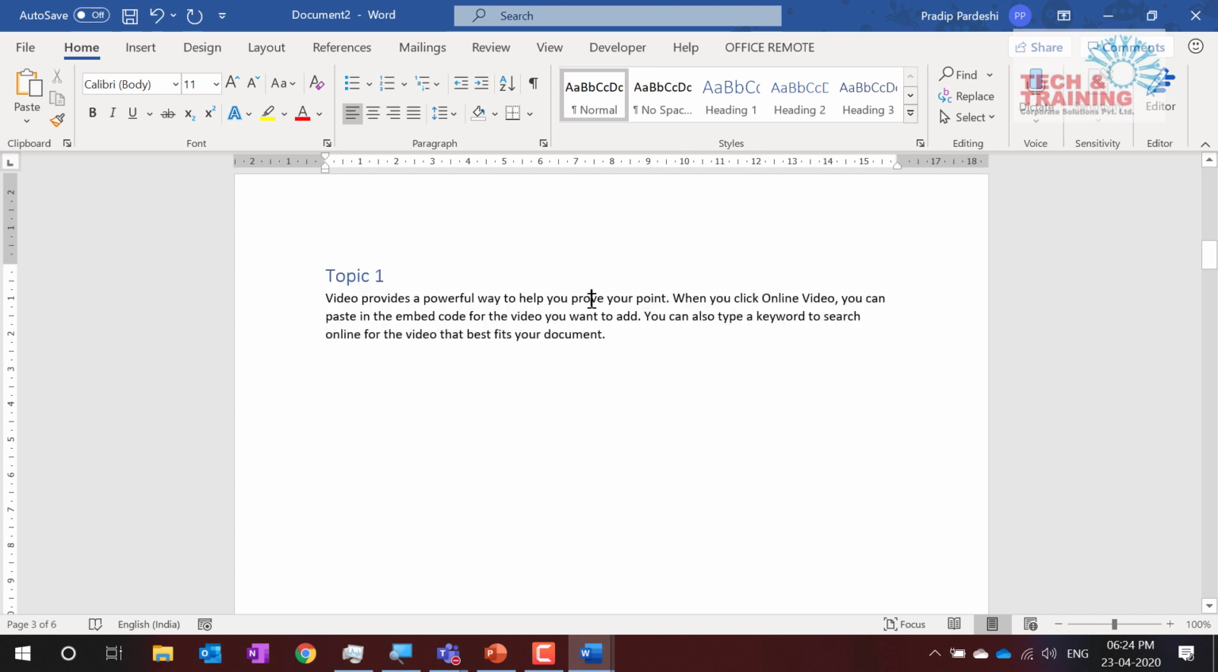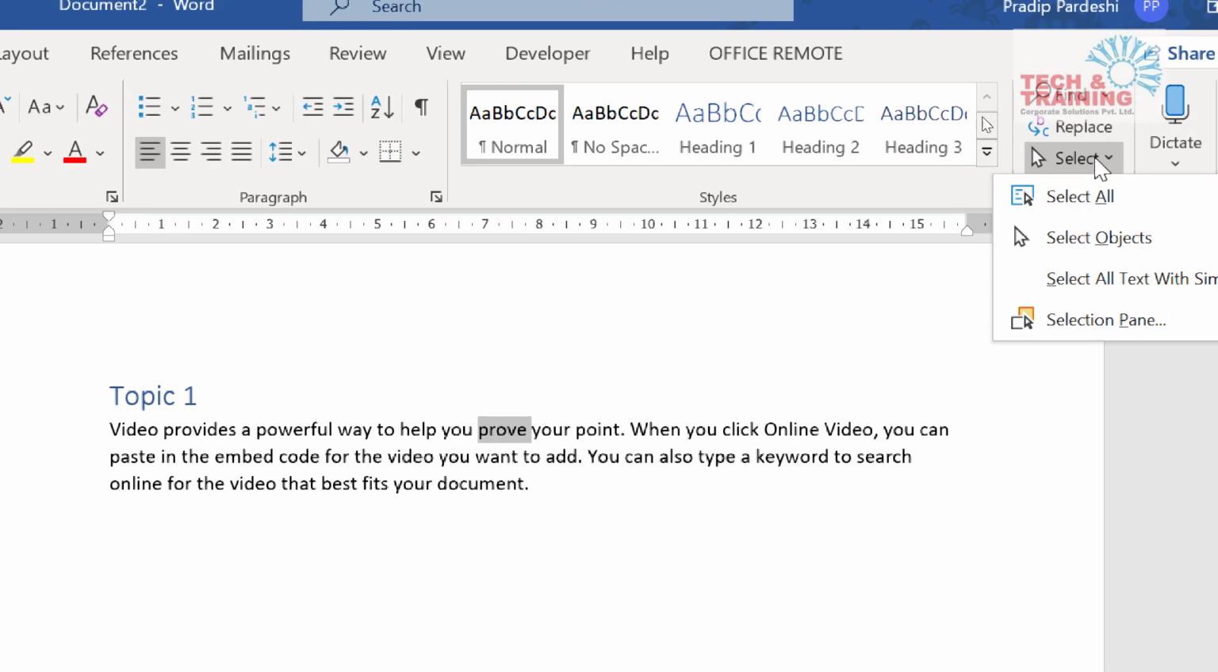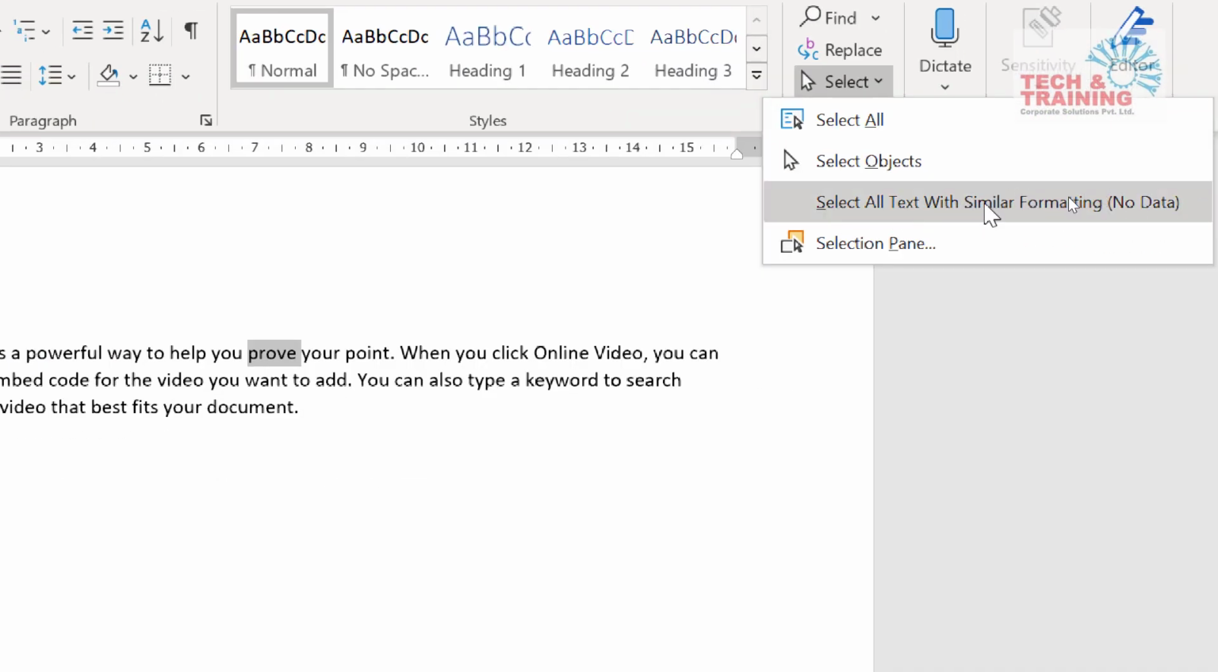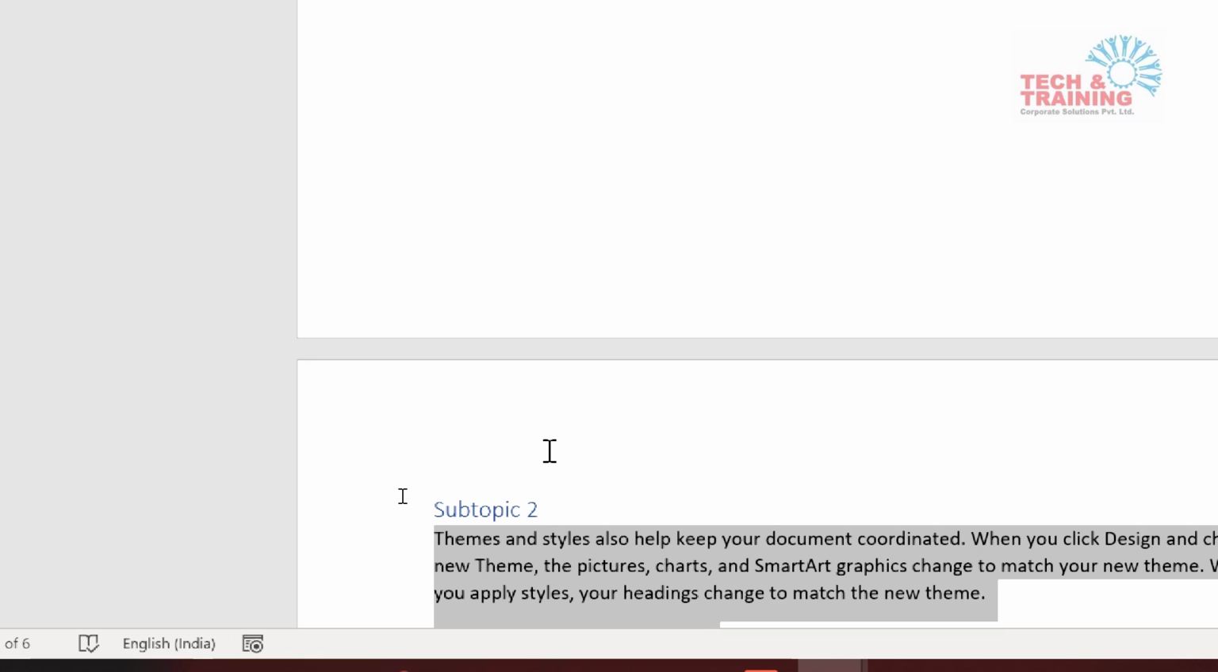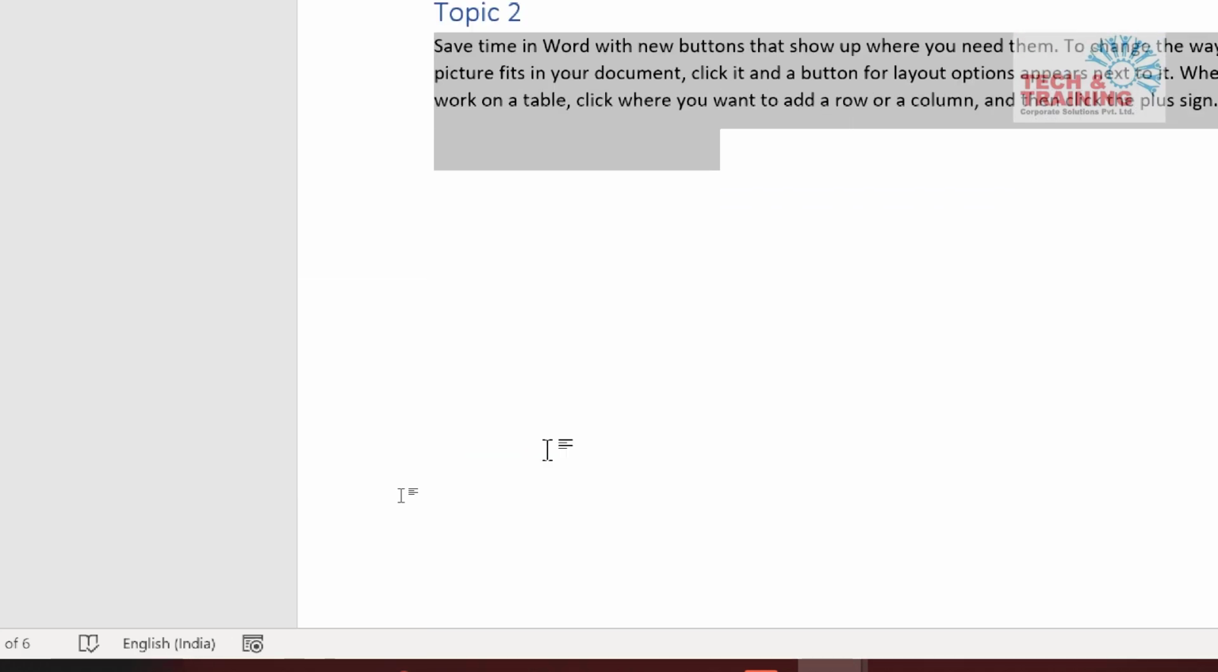I select one simple word. Now see, this is an interesting thing. What I'm going to do is, I want to change the font and font size of all the paragraphs. So I simply select one word. I go to home tab. I go to select, and I select the option select all text with similar formatting. See, all the paragraph text have automatically been selected.